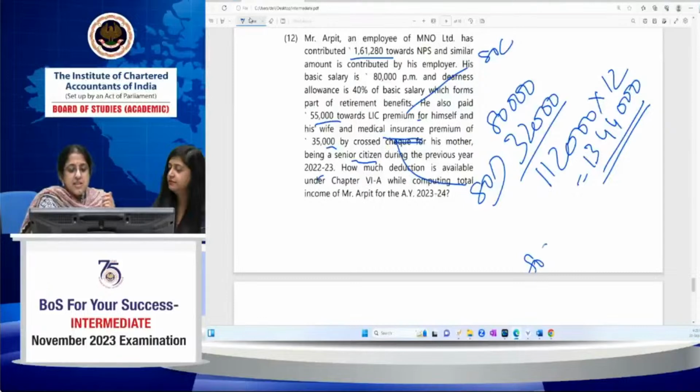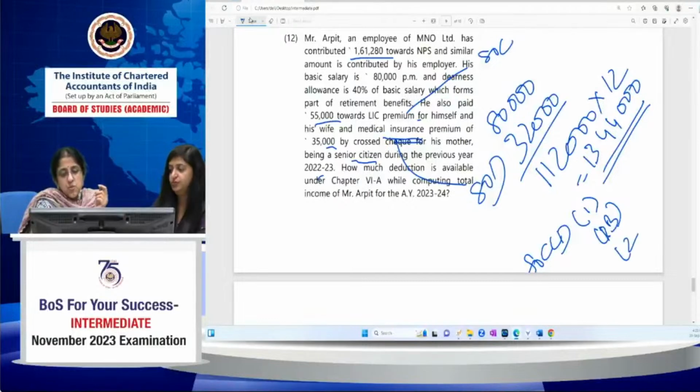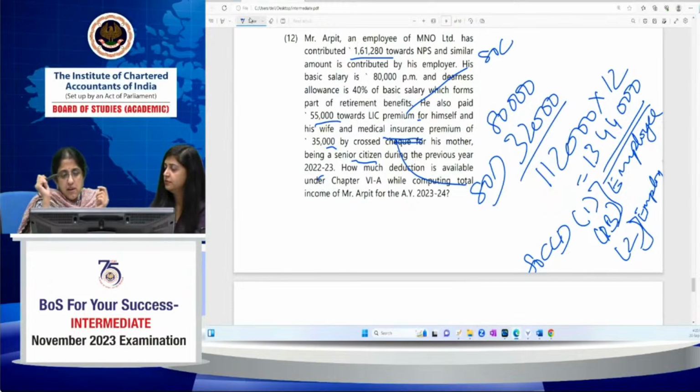It is 80CCD. 80CCD has three parts: subsection 1, subsection 1B, and subsection 2. 1 and 1B are employee contribution, and 2 is employer contribution.